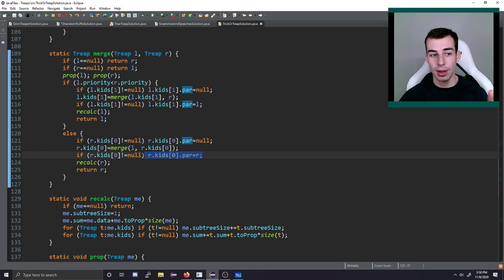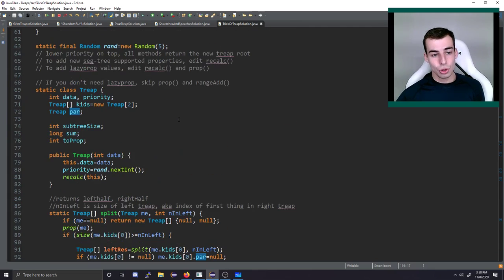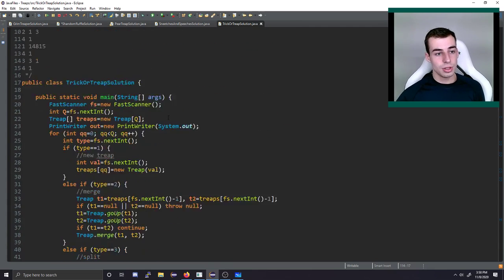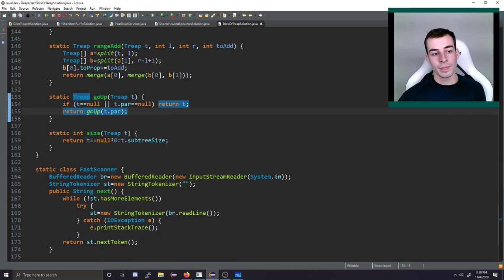Which means every time we modify the kid array, we'll also modify the parent array. So anytime we look down these arrays, we could just as easily look up the parent array, and that just points us back up the tree. So we have that. That lets us do this go up method that I made, which is just keep going up until you don't have a parent. Very easy.